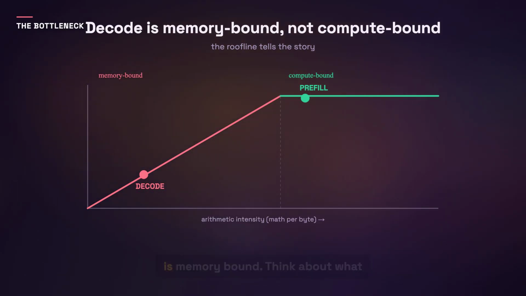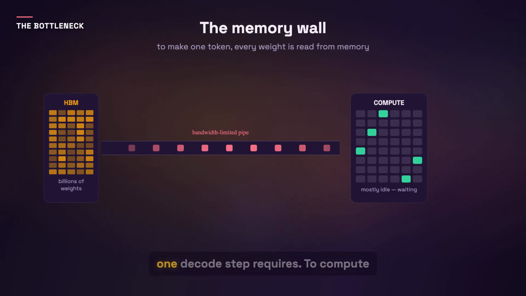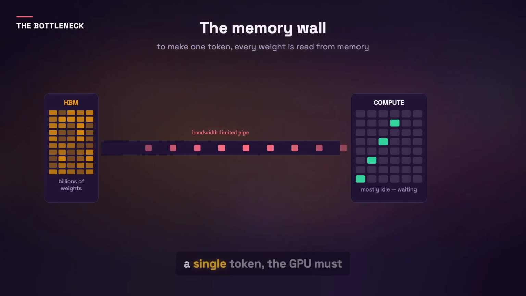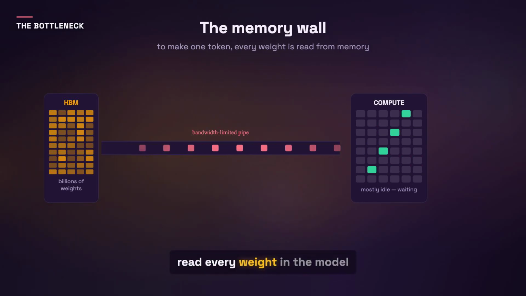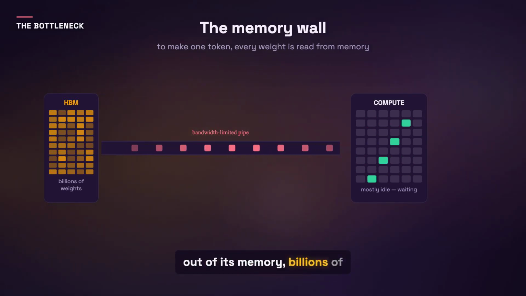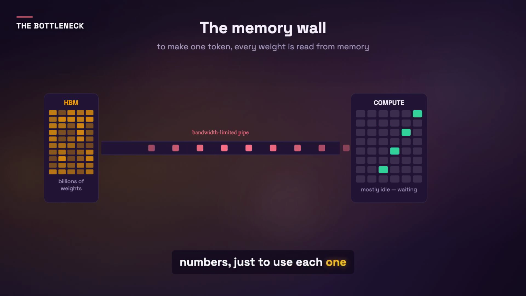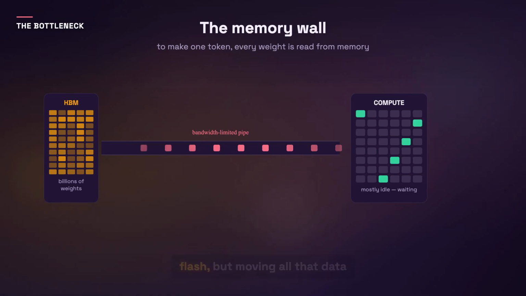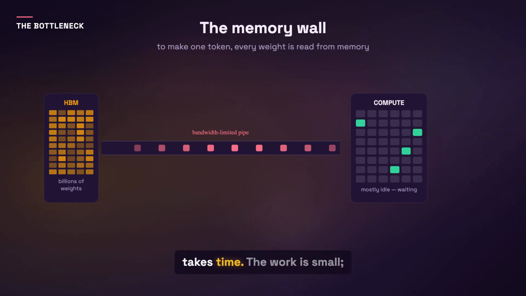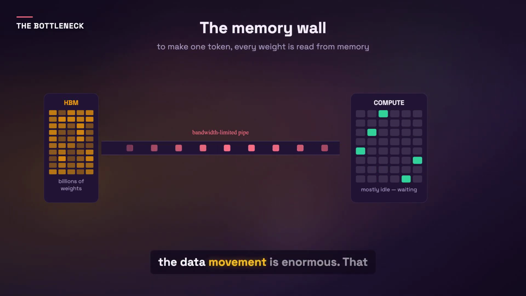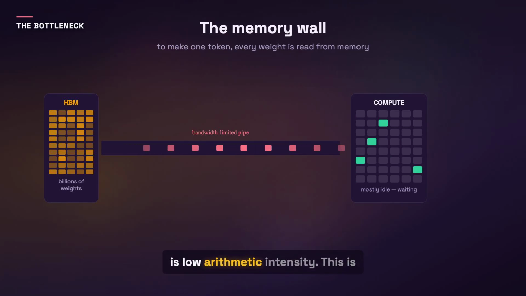Decode is memory bound. Think about what one decode step requires. To compute a single token, the GPU must read every weight in the model out of its memory, billions of numbers, just to use each one once. The calculations finish in a flash, but moving all that data takes time. The work is small, the data movement is enormous. That is low arithmetic intensity.